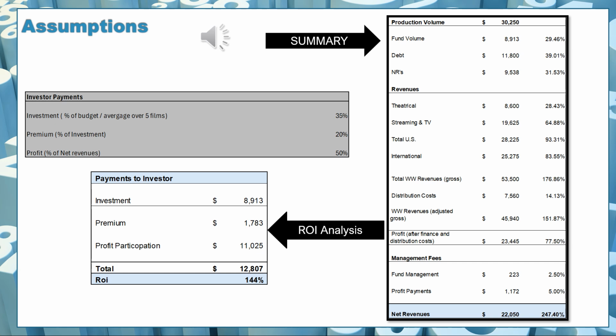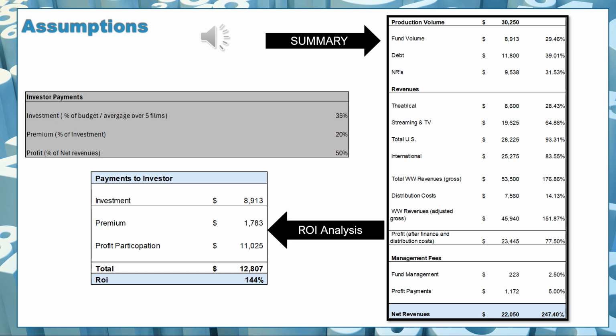So that means, yes, I can have certain films where I put in 50% of the budget in equity. I can have certain films where I put in 60% of the budget in equity, but I also have films where I put in less. And so this will average out, and that is fine as long as the entire fund, as we run it, will not exceed 35%. That's one thing. The premium on the fund volume, meaning our equity, needs to be 20%. That's another investment criteria that we will specify.